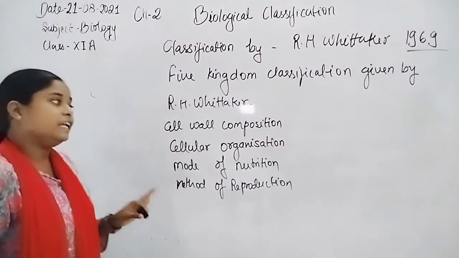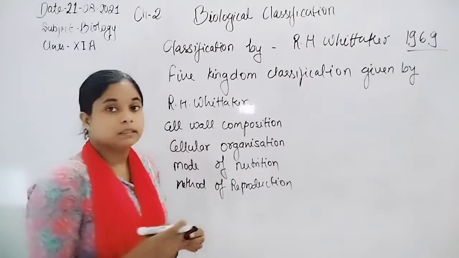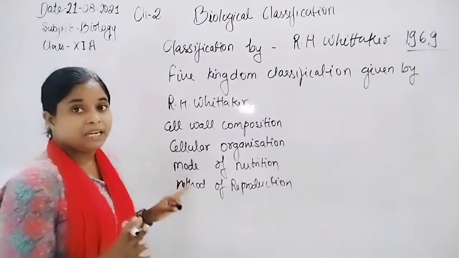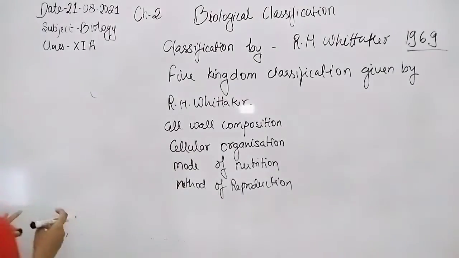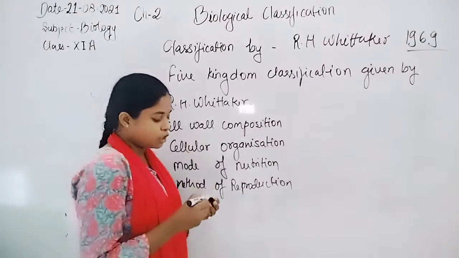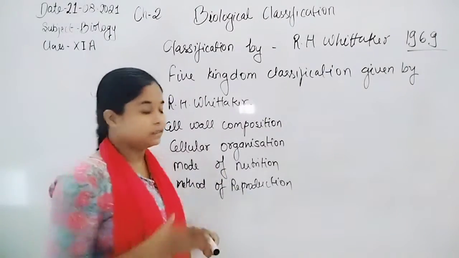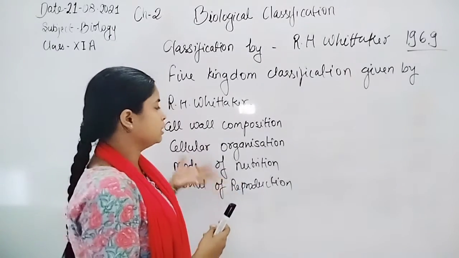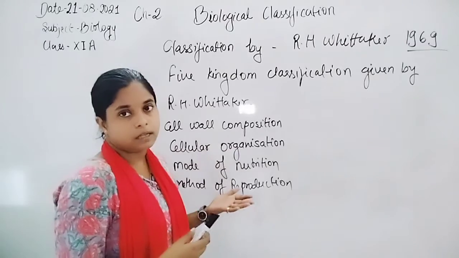All these were included by R.H. Whittaker. These are the main points which he included during biological classification.